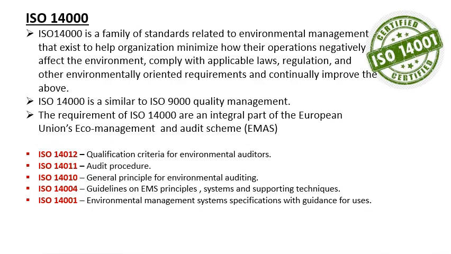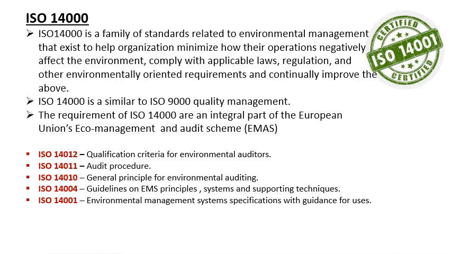Then it is ISO 14000. It's a family of standards related to environmental management that exist to help organizations minimize how their operations negatively affect the environment. So whatever the system, whatever the process, there will be a little bit of adverse effect on the environment. So ISO 14000 enables us to minimize as much as possible the effect of these processes on the environment. ISO 14000 is similar to ISO 9000 quality management.